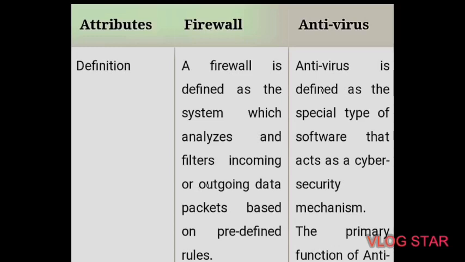Here the firewall is mainly used to prevent network related attacks. So it mainly includes external network threats, for example routing attacks and IP spoofing. And antivirus is mainly used to scan, find and remove viruses, malware and trojans, which can harm system files and software, and share personal information such as login credentials, credit card details, etc. with hackers. So this is the difference between the firewall and antivirus.